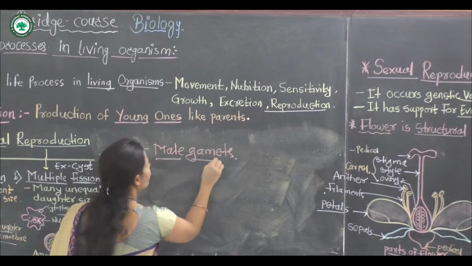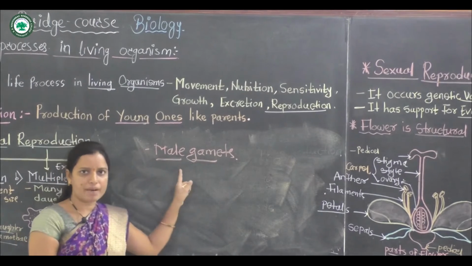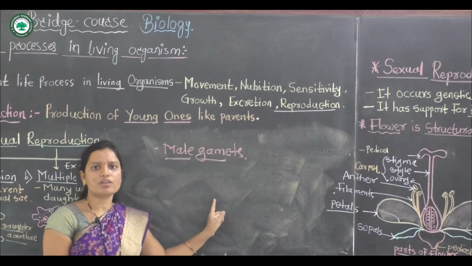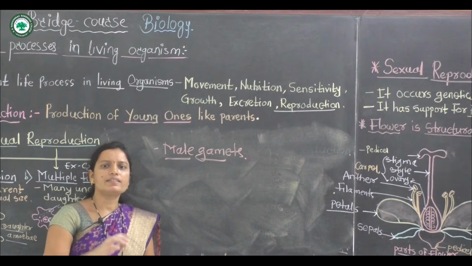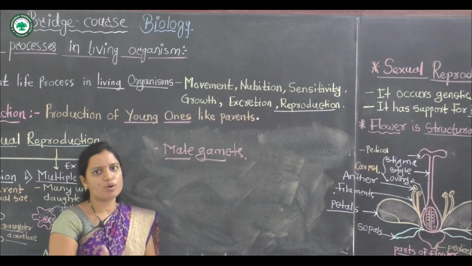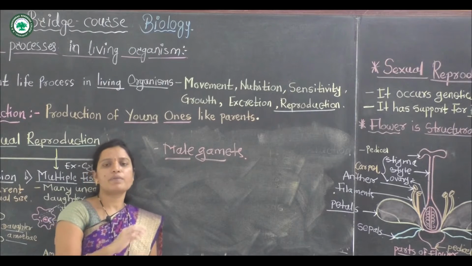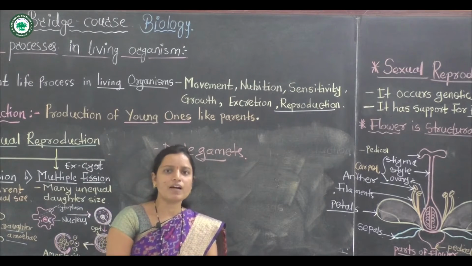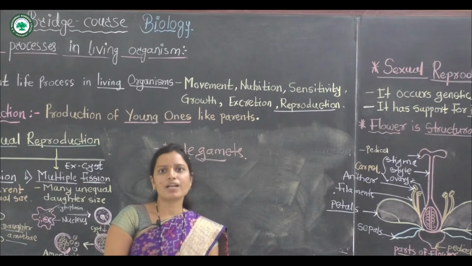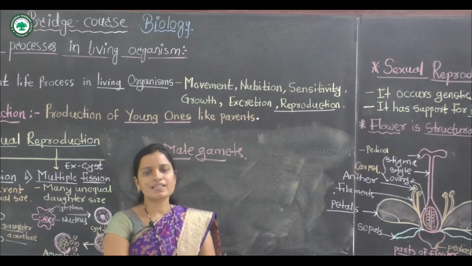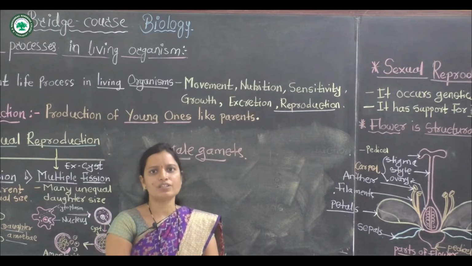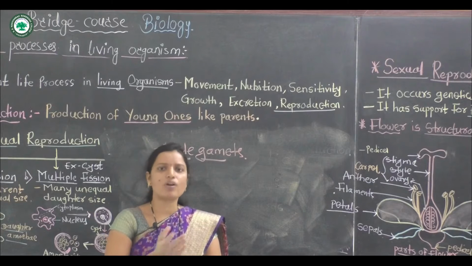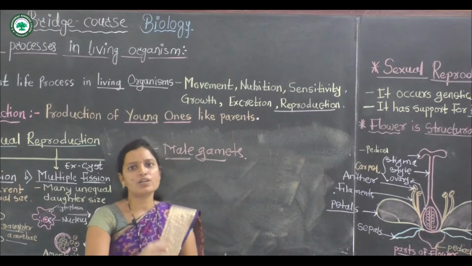The formation or development of male gametes: the androecium is very important, the male reproductive whorl, and the anthers produce pollen grains. Male gametophyte development occurs in two stages, before pollination and after pollination. Before pollination, one cell divides into two cells by mitotic cell division, and two-celled pollen grains are formed. After pollination, pollen grains are transferred from anther to stigma.